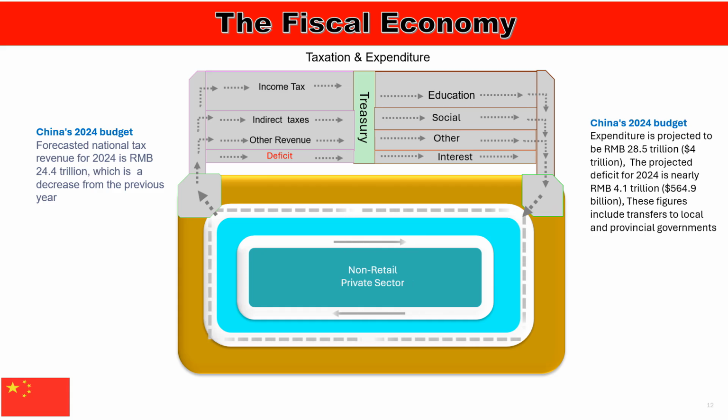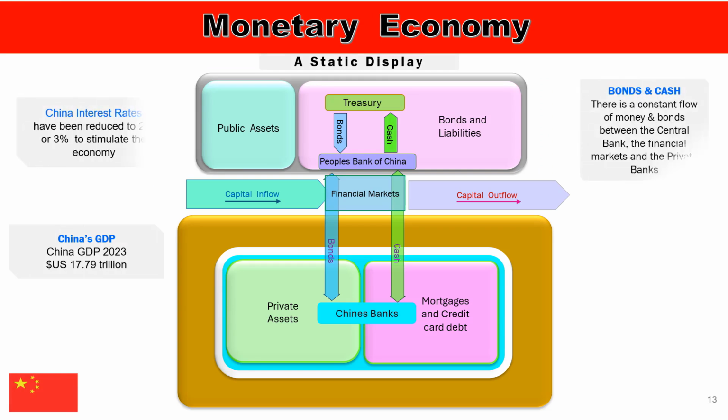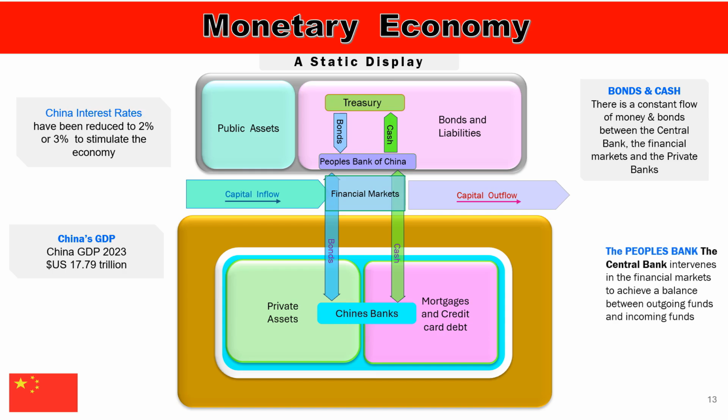about 8% of GDP. The monetary economy displays the main monetary flows between the banks and financial markets. The graphics list these three different financial flows of the economy. In the center, the capital inflow and outflow of foreign currencies into and out of the financial markets. The arrows at the top display new money flowing to the treasury in exchange for new bonds. The lower arrows show bonds and money flowing to and from both the banks and the financial markets.